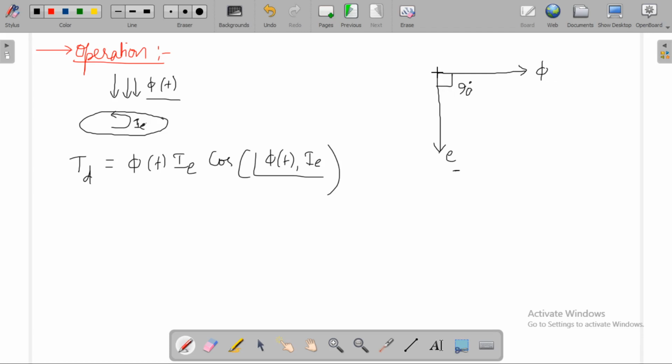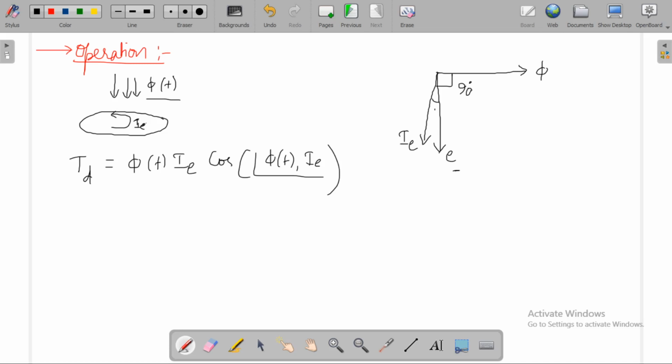Coming to the eddy current in the disc, how can I have the phasor eddy current I_E? This will be I_E.